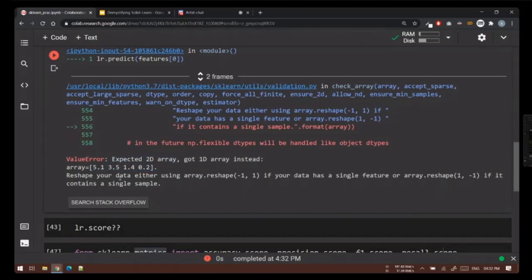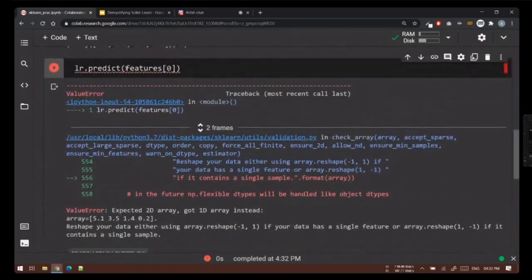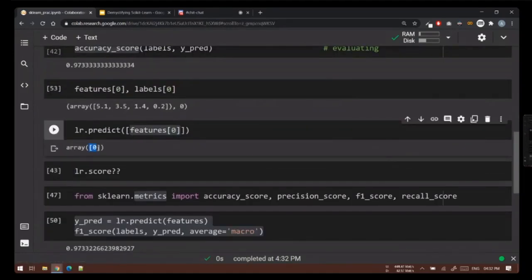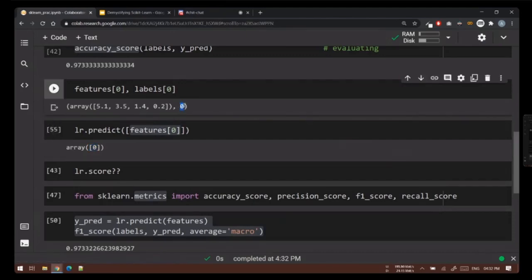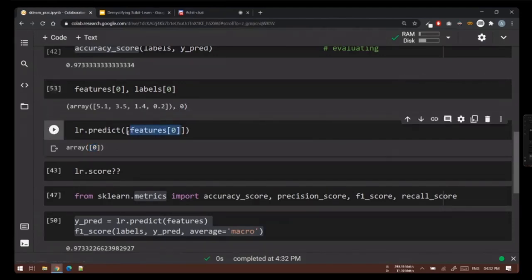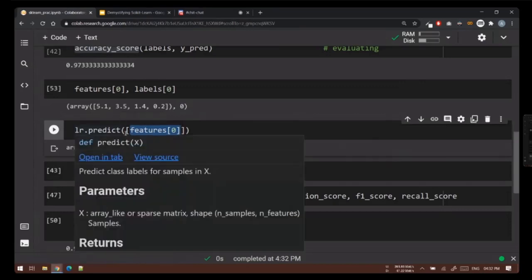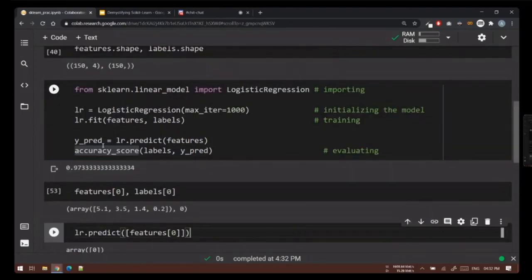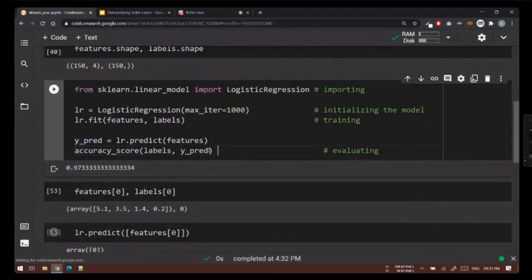If you want to make it 2D, we can add an extra pair of brackets, and now it should work. The prediction is 0, which is our actual label. So it is very important to know that the predict function always expects a 2D array even if you pass a single sample. We have seen what lr.score does under the hood, and we have pasted it here.